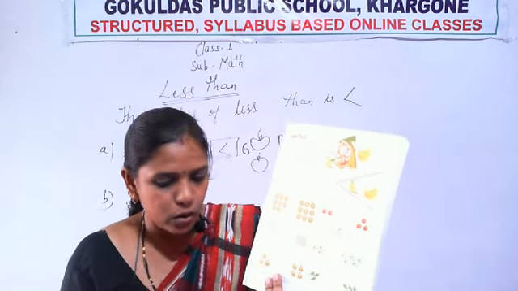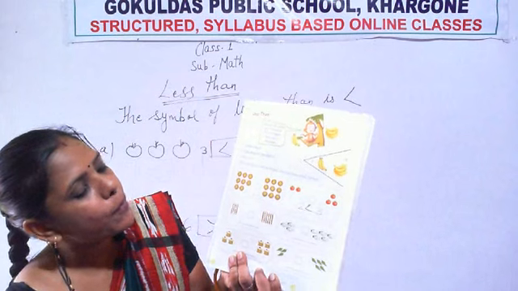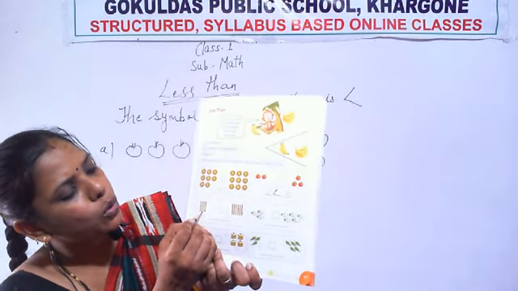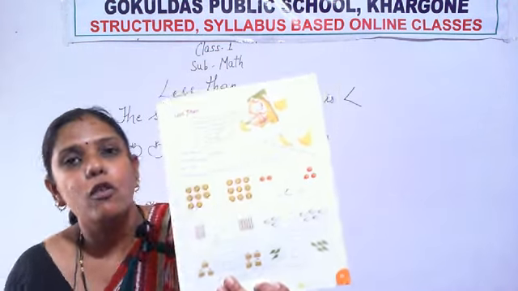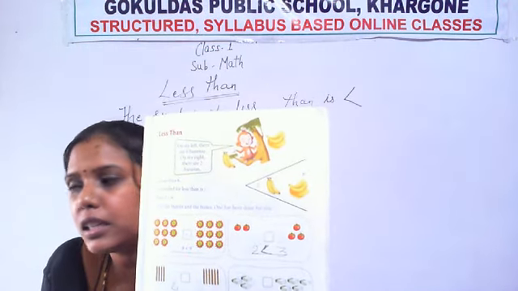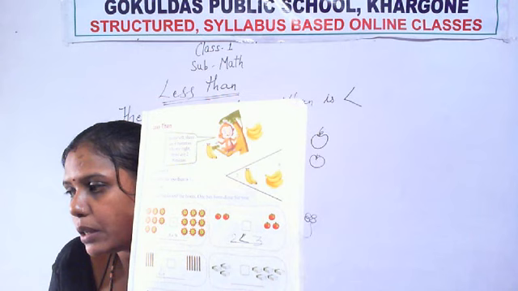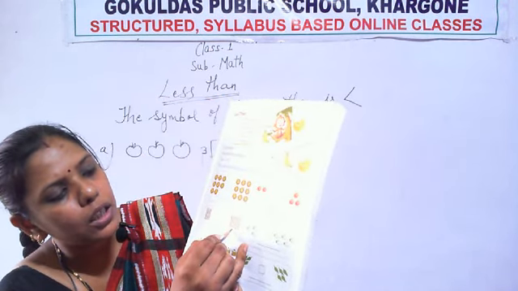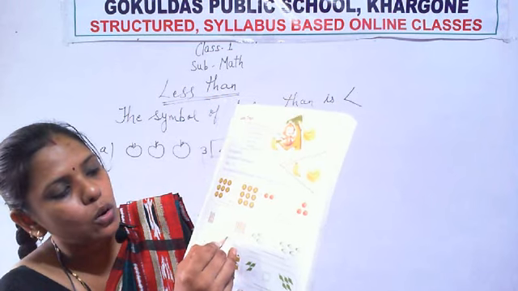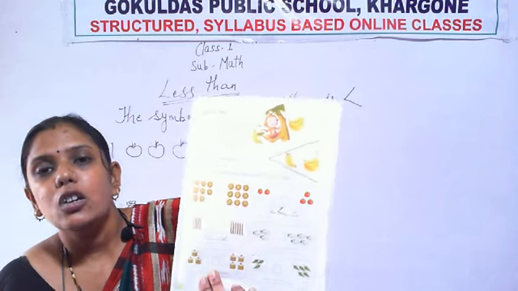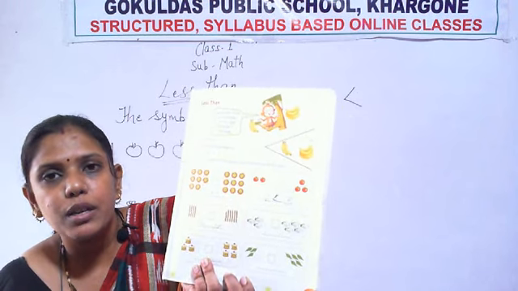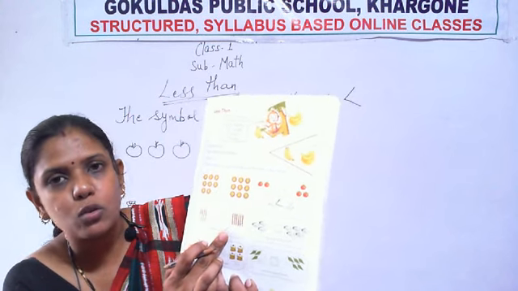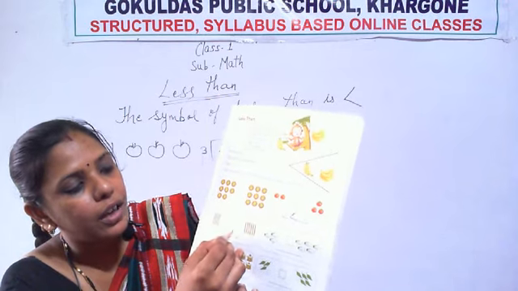Now see the next question. Count the number of pencils. How many pencils are here on this side? 1, 2, 3, 4. So write here 4. Now count the number of pencils on the other side. How many pencils are there on the other side? 1, 2, 3, 4, 5, 6. So write here 6. Now see which number is less and which number is greater. So 4 is less, 6 is greater. That means the crocodile wants to eat the greater number.